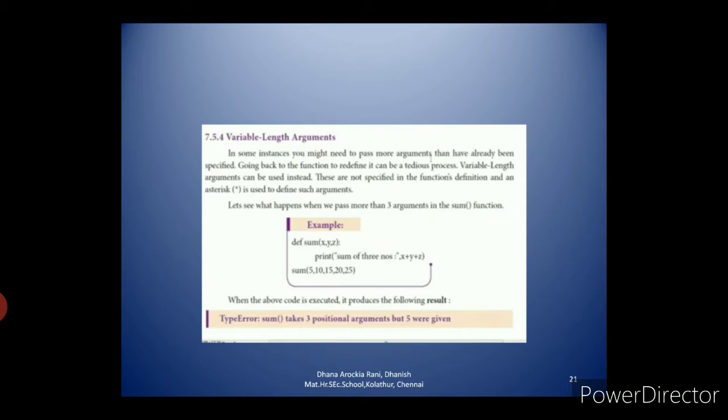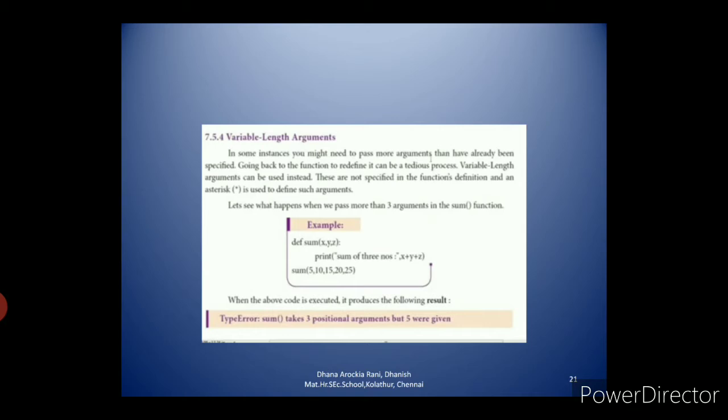Then you can pass any number of values. That's why it is called variable length. Variable length means you can pass any number of values each time. One time you can pass 2 values, the next time you can pass 3 values, the next time you can pass 10 values. That is why it is called variable length arguments.